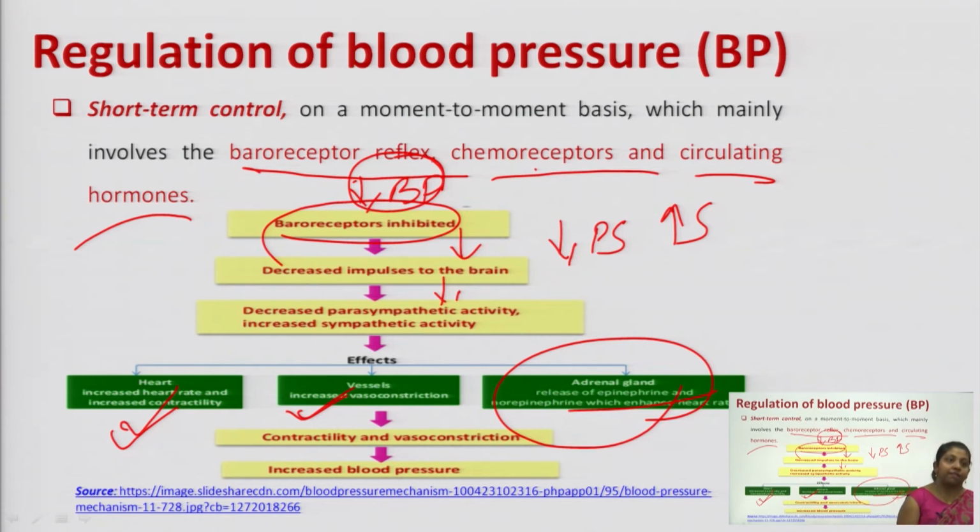The effect will be the same, that is, there will be increased contractility and force of contraction of your heart, and when we talk about your blood vessels, there will be vasoconstriction. So altogether there will be increased contractility of your heart along with blood vessel constriction. So, these two properties together increase your blood pressure.